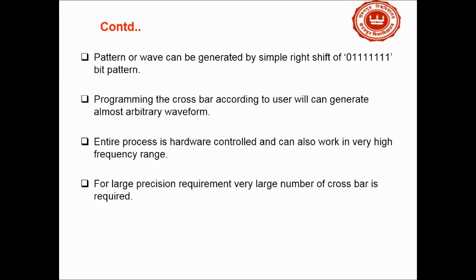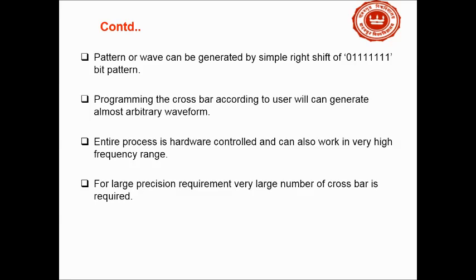Now, the pattern or wave which we have generated is simply a right shift of the given pattern. As we can see, for a given pattern, say 0, 1, 1, 1, 1, 1, 1, that is, 1, 2, 3, 4, 5, 6, 7 ones, if we shift it one by one, then we will get the required wave, the triangular wave shown previously. Programming the crossbar is according to the user, and if, say, instead of a triangular waveform we want a ramp, then by simply programming the corresponding bars, we can get the required output.